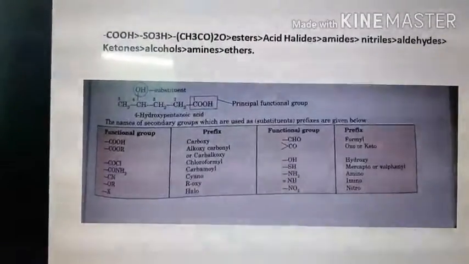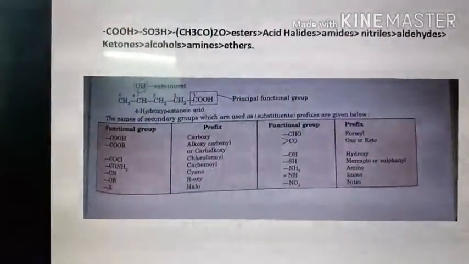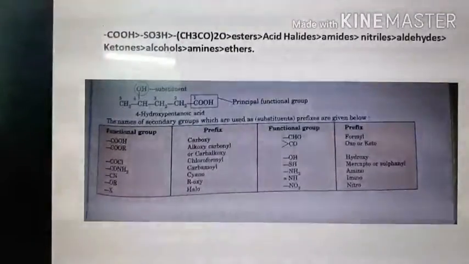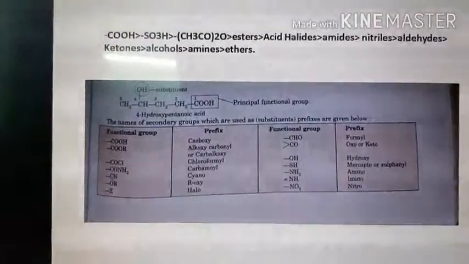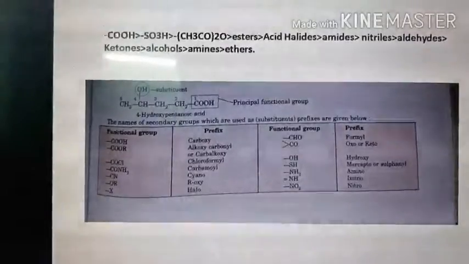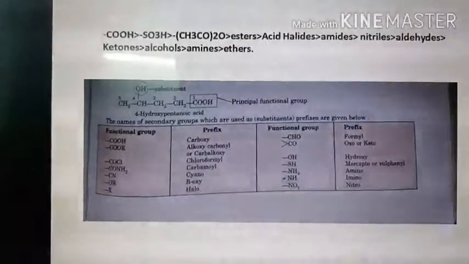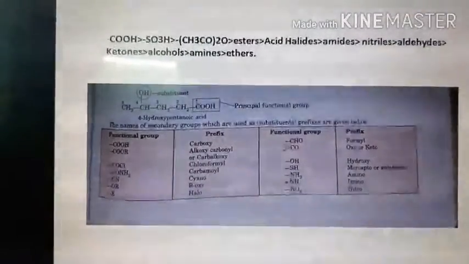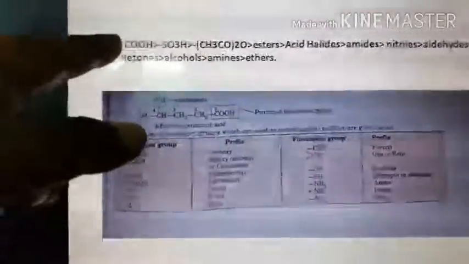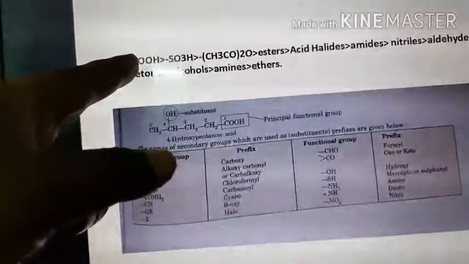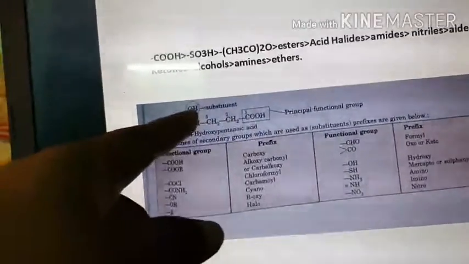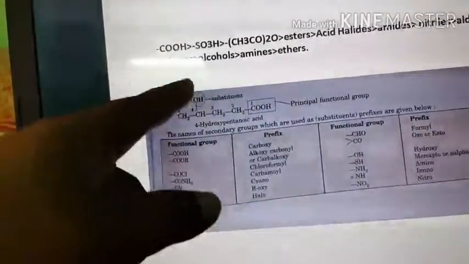COOH gets the highest priority, then SO3H, then anhydride, ester, acid halides, amides, nitriles, aldehydes, ketone, alcohol, amines. If the compound has COOH and OH, COOH gets more priority and behaves as the principal functional group, and the other group is taken as OH.